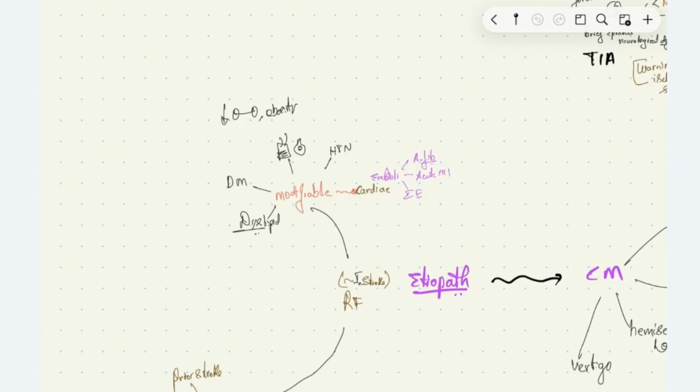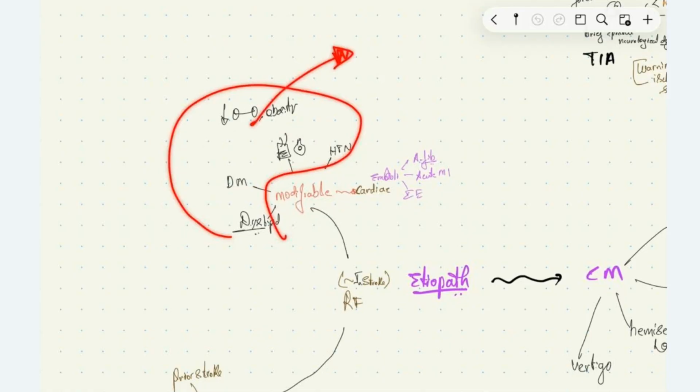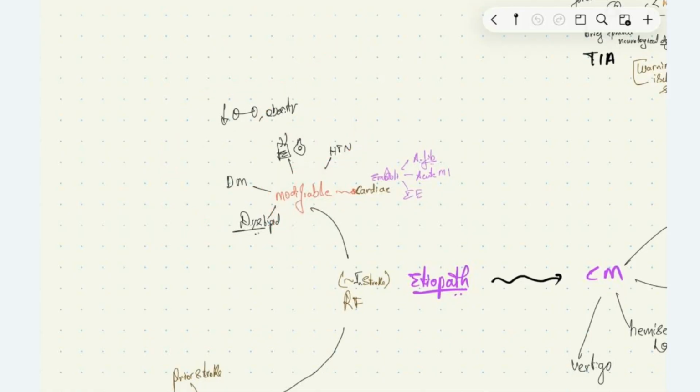For that, all the risk factors of developing atherosclerotic plaques come here. We have modifiable risk factors like dyslipidemia, diabetes mellitus, alcohol, and smoking, and then reduced exercise, obesity, and hypertension. This predisposes the patient to develop atherosclerosis, transient ischemic attack, and then thrombotic stroke.